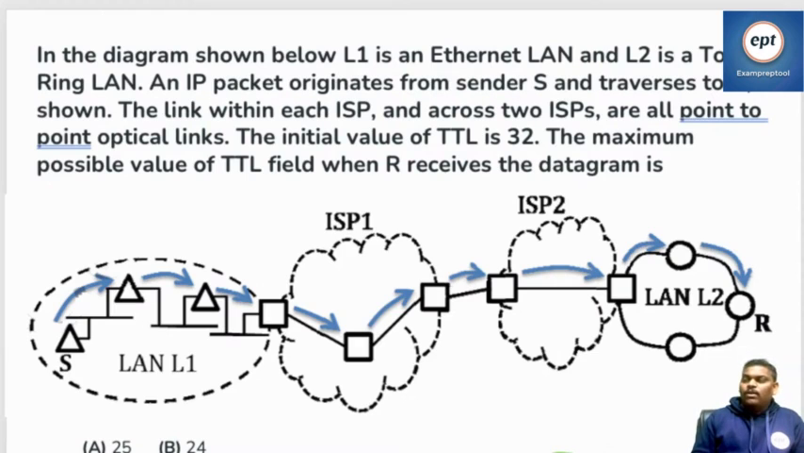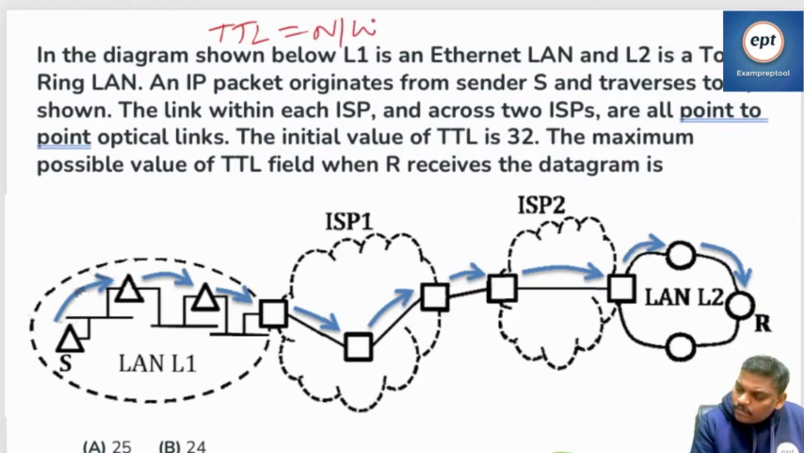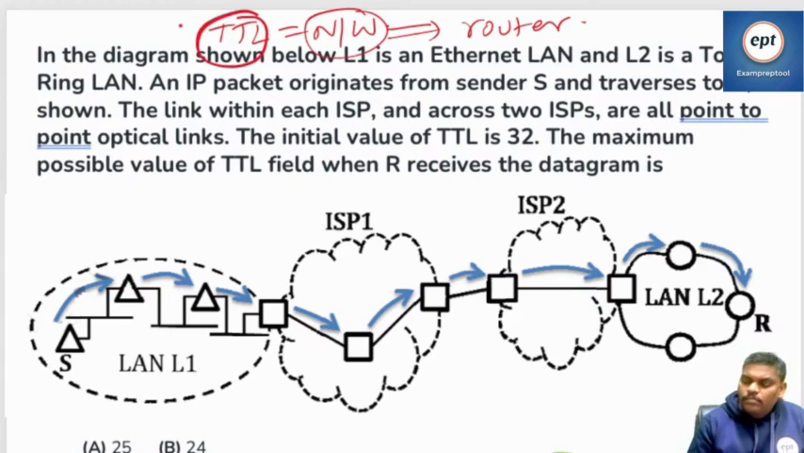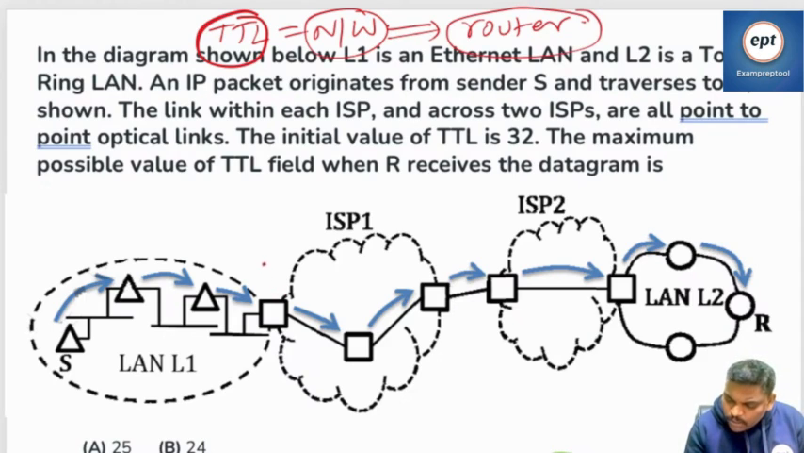Now, one small question I want to ask everyone. TTL will be decremented by, listen, TTL is there in the network layer. Network layer means router. TTL field is there in the network layer. Network layer means router. I think everyone knows this is router.